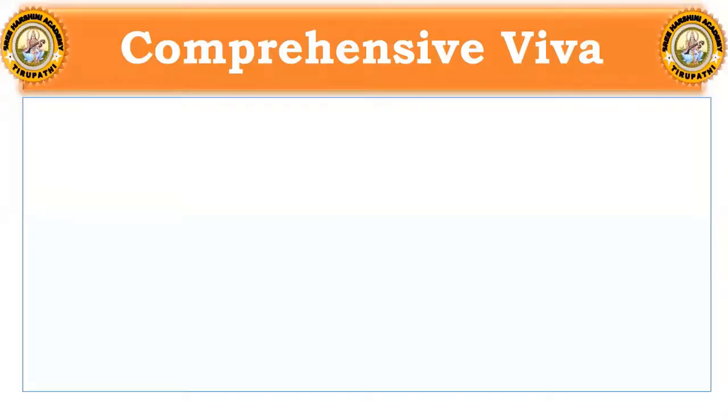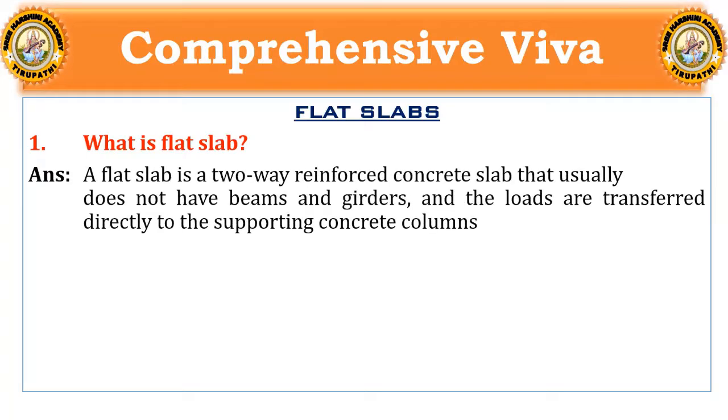Have you looked into the first question here? See the question. What is flat slab? See the answer. A flat slab is a two-way reinforced concrete slab that usually does not have beams and girders, and the loads are transferred directly to the supporting concrete columns. This is the definition of the flat slabs.